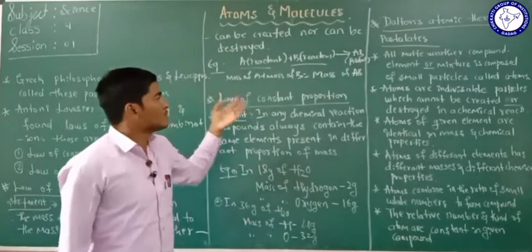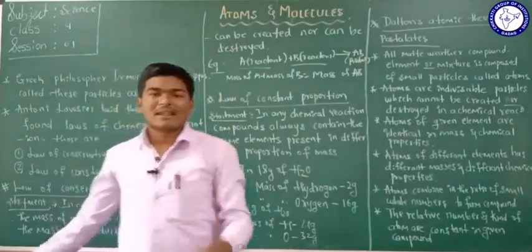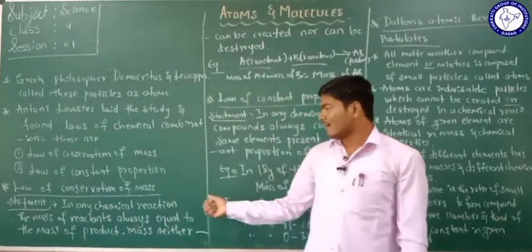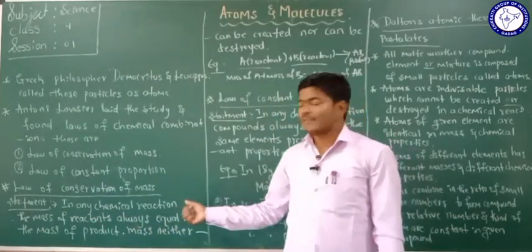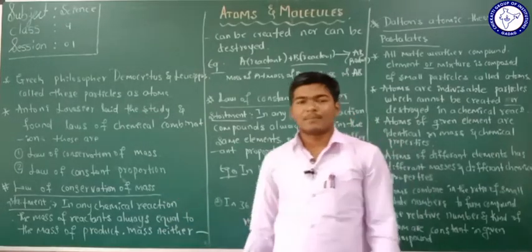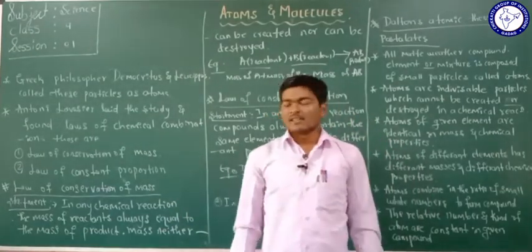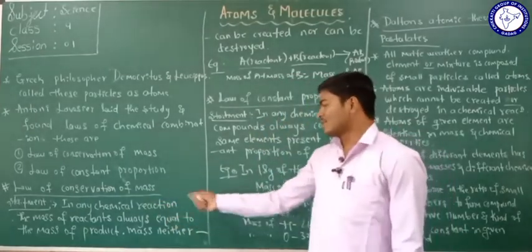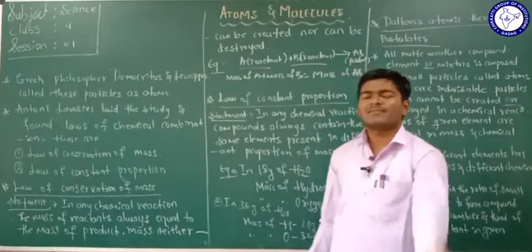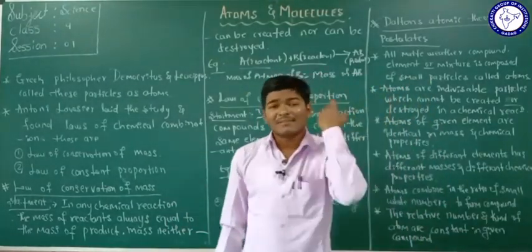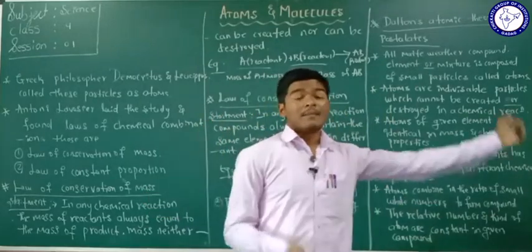Is it clear? So once again, what does the law of conservation of mass state here? In any chemical reaction, the mass of the reactants is always equal to the mass of the product. If you take any example, any chemical reaction, the mass of the reactants is always equal to the mass of the product.